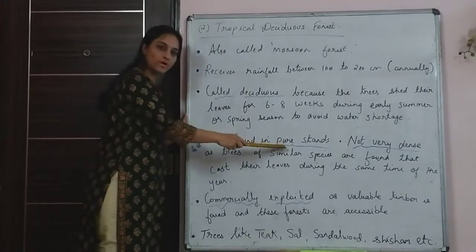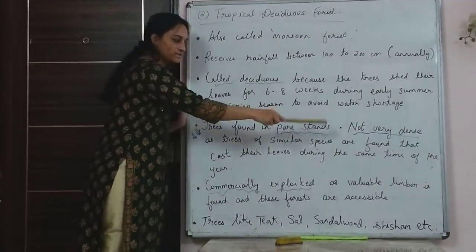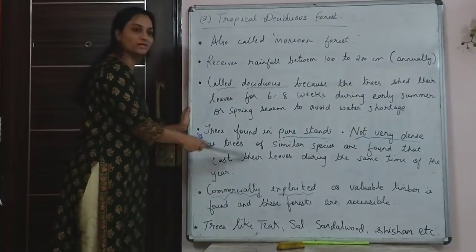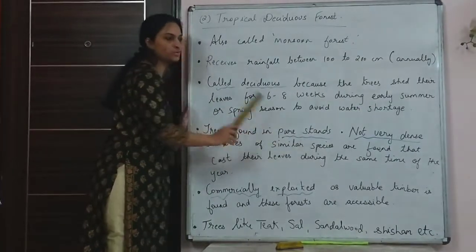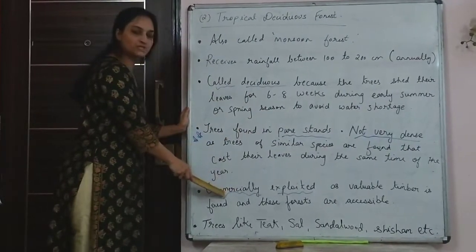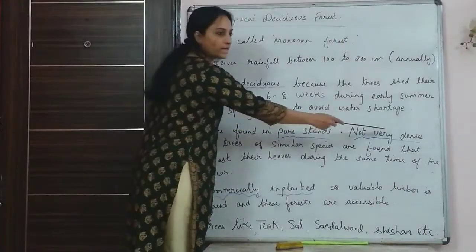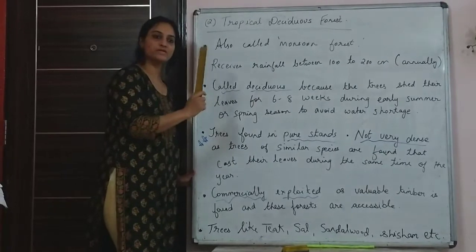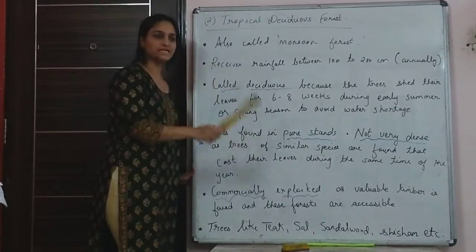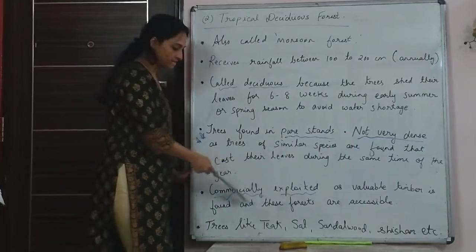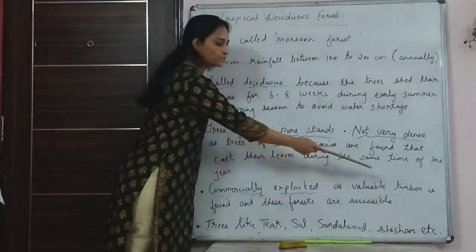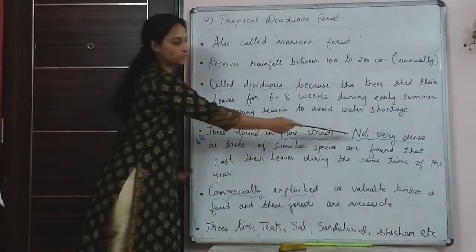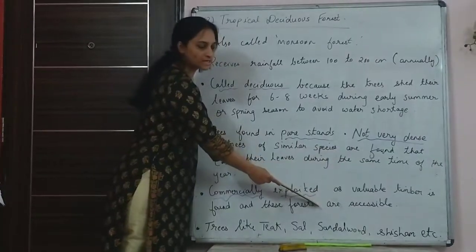So here they are found in pure stands, which means the trees that are found here are of similar types of species, so they shed their leaves around the same time, so they look bare. So then exploiting these forests becomes very easy, and they are not very dense because they are found in pure stands, whereas in tropical evergreen forests they were found in mixed stands. They were very dense, so exploitation was difficult, whereas here valuable timber is commercially exploited, and also they are accessible because, like I've told you, they are not very dense and transport facilities are available here.